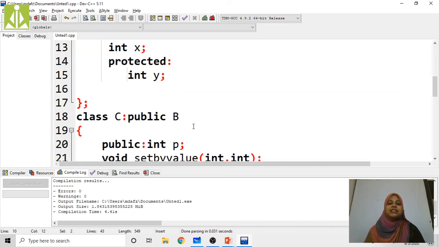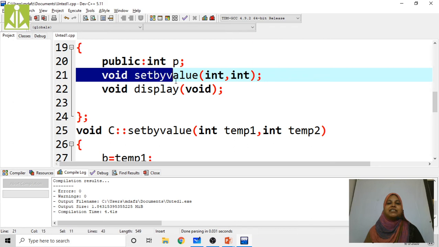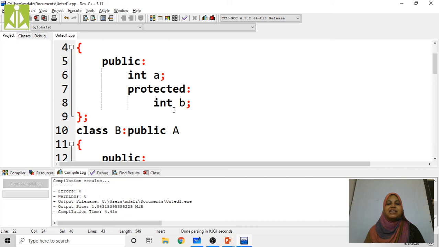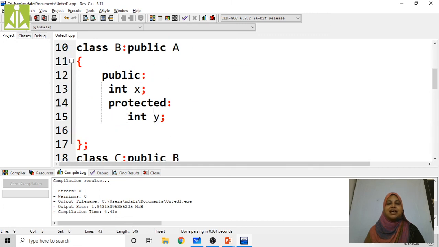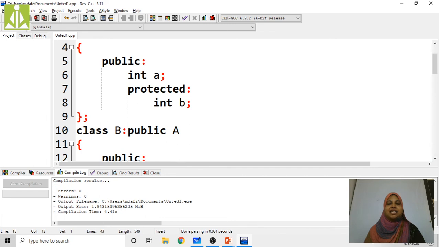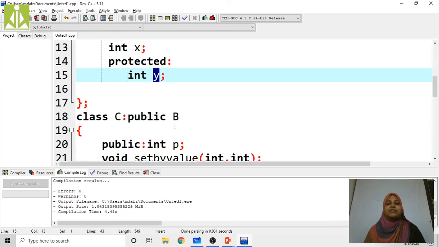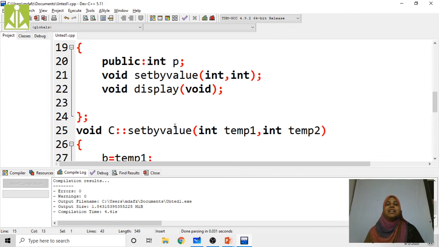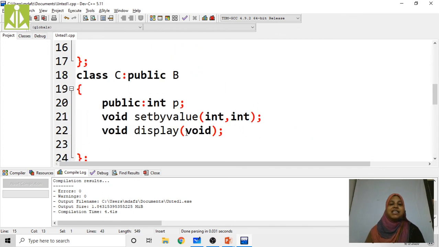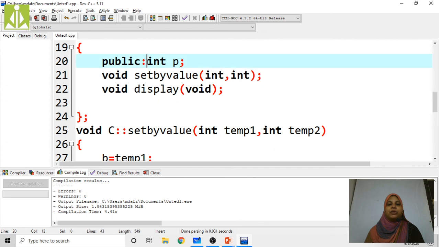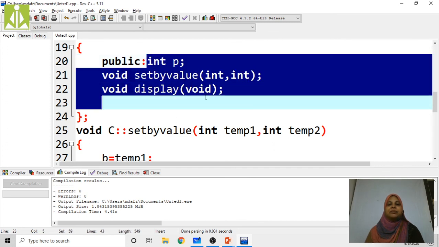That's the reason we are giving these two void set value functions. Here, int b is in class A and int y is in class B. In class A, b is the protected member. In class B, y is the protected data member. So to access b and y, we have to use the public member function of its derived class. See here, this class C is going to derive from class B. Here in public mode, I am declaring these three members.